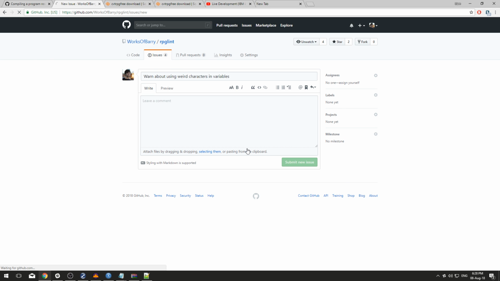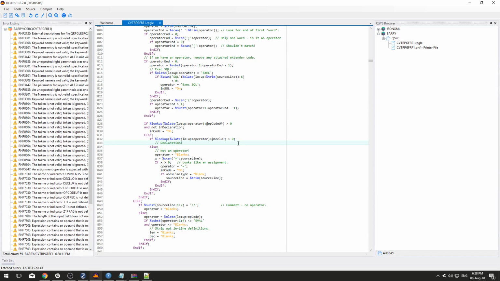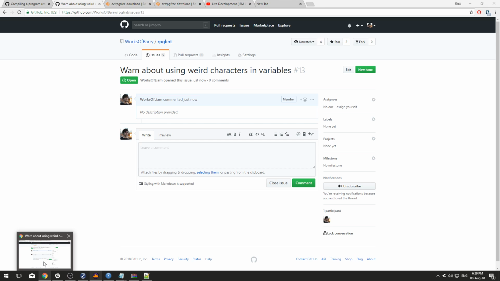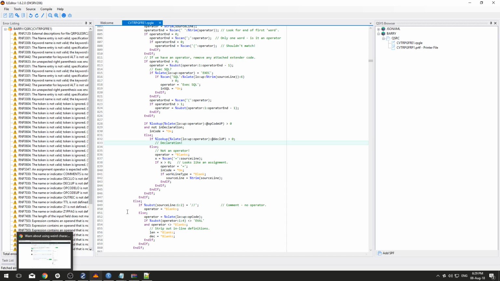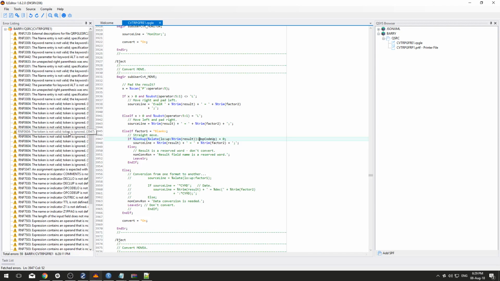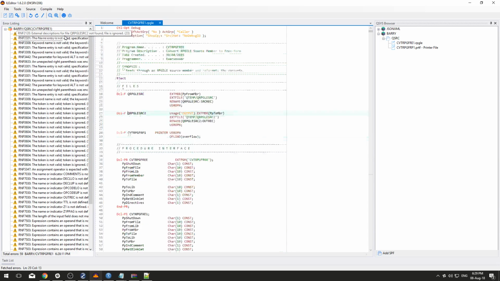The way I look at using weird characters in programs is that if it's not a character that's available on all character sets, then it shouldn't be used. That's the way I think about it. That's my own opinion.